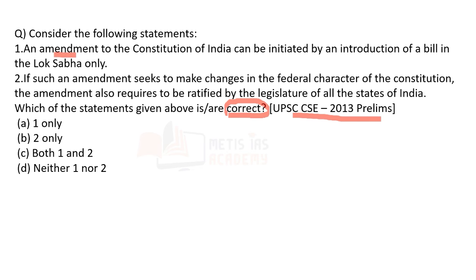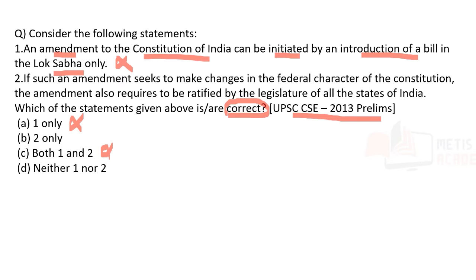Statement 1: an amendment to the Constitution of India can be initiated by introduction of a bill in the Lok Sabha only. Is it the case? No, the answer is wrong. Why? Because the constitutional amendment bill can be introduced either in Lok Sabha or in Rajya Sabha. Another thing is, even a public member or even a private member can introduce this particular bill. So statement 1 is wrong, and option A and option C are wrong.